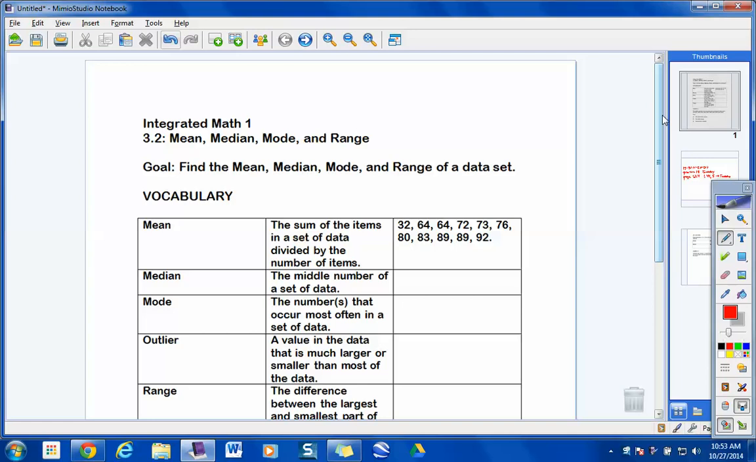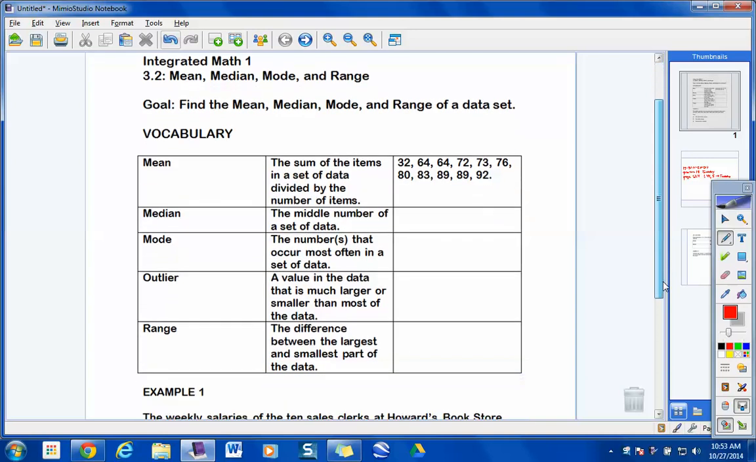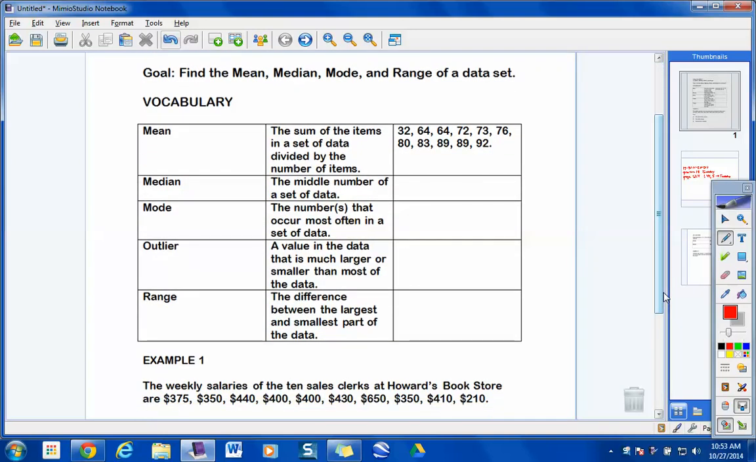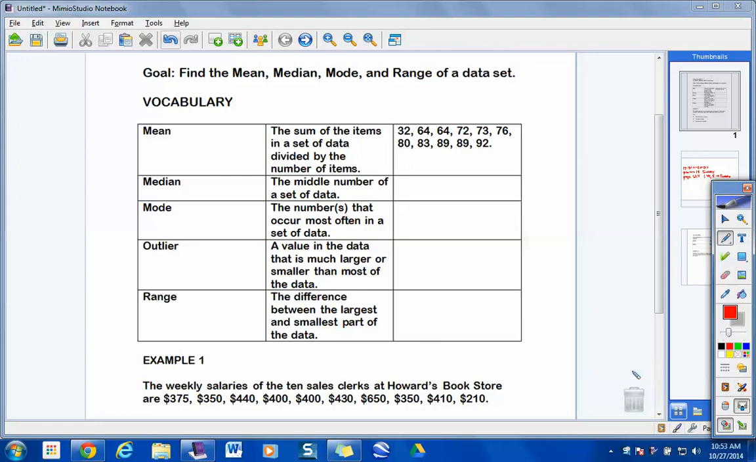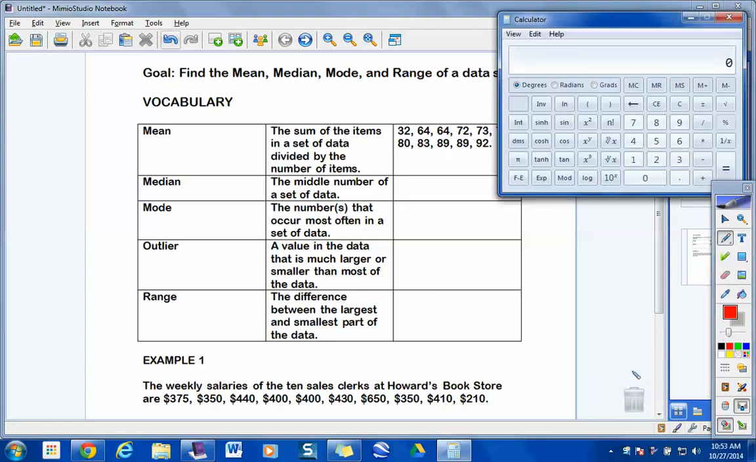So, guys, first thing right here. Find the mean, median, mode, and range of the data set. So let's do this real quickly. I'll pull my calculator up here.